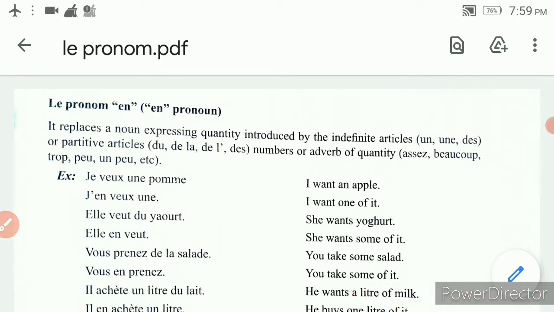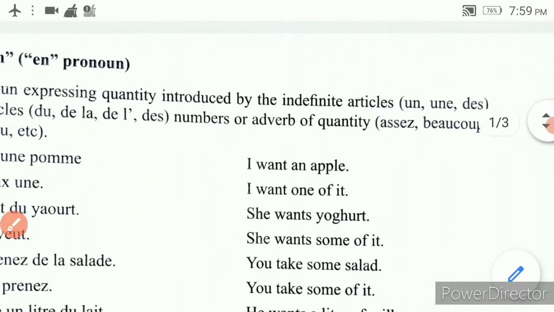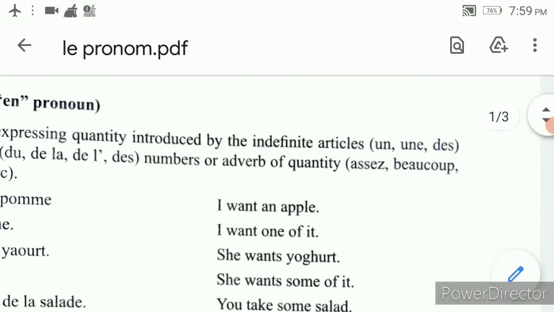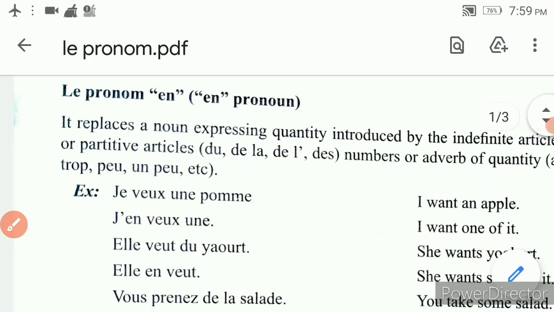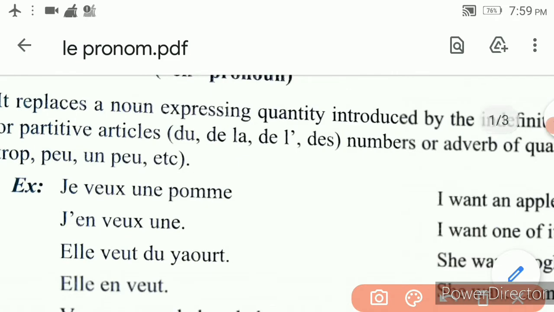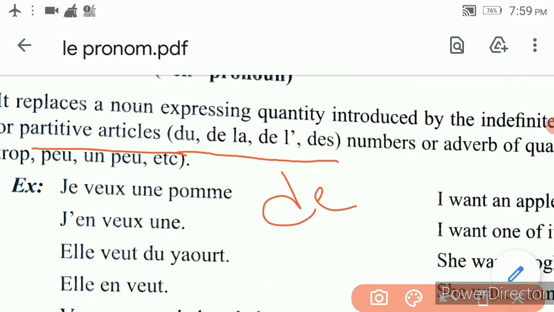If you find indefinite articles like un, une and des. What are all the indefinite articles? Un, une and des. If you find indefinite articles un, une and des, and partitive articles du, de la, de l', des and also de.